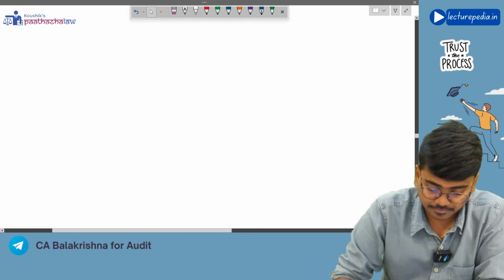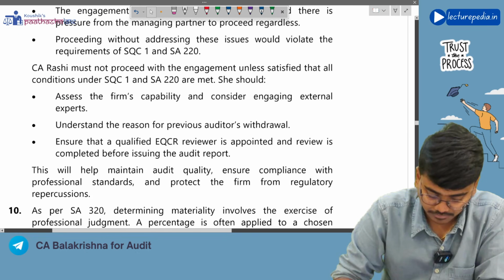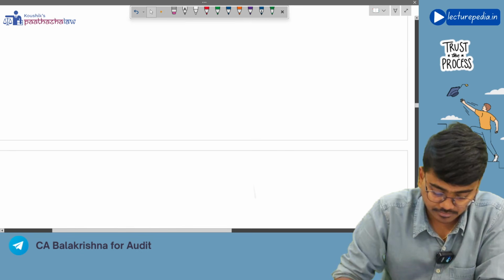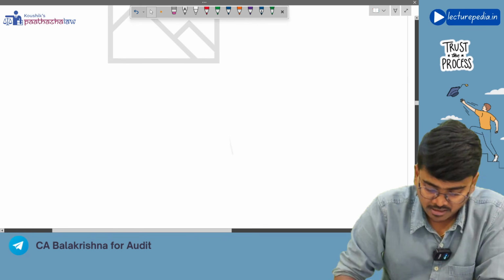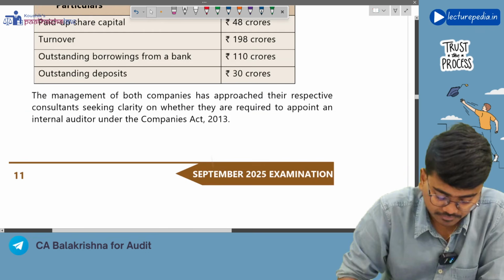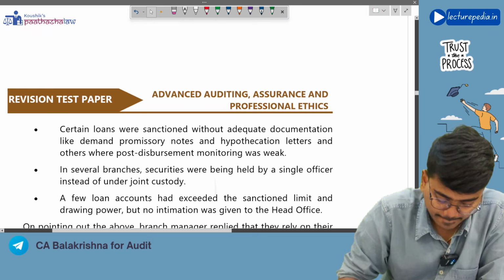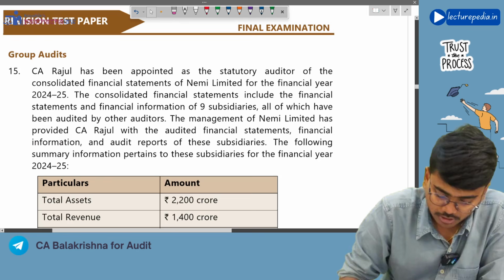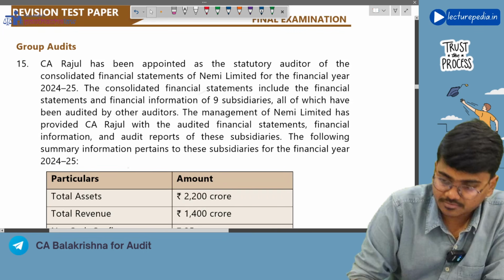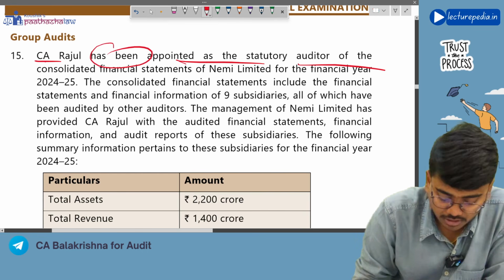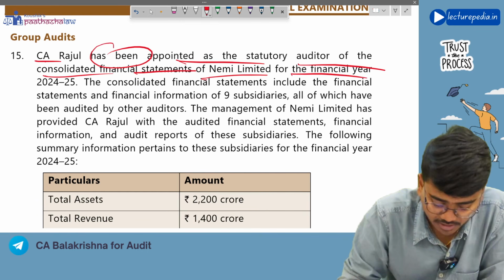Next, question number 15, right? So, question number 15. CA Rajul has been appointed as statutory auditor of the consolidated financial statements of NEMI Limited for the financial year 24-25.